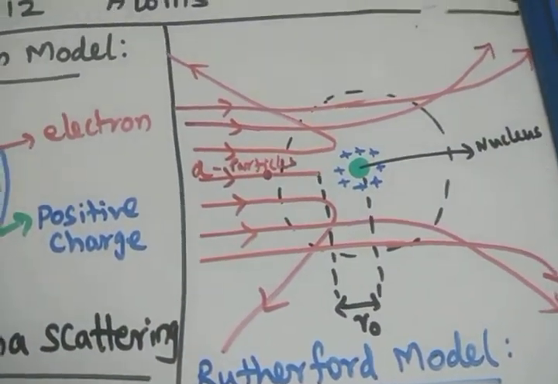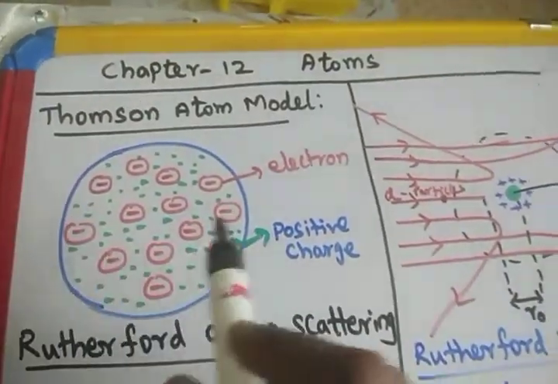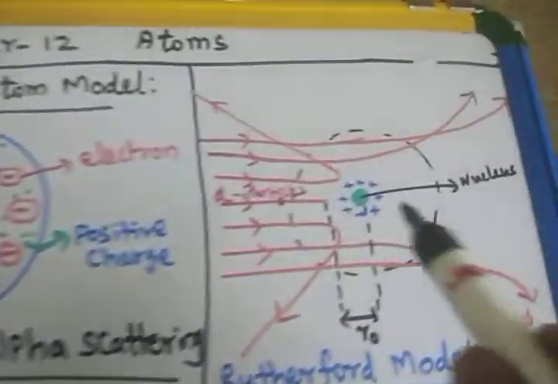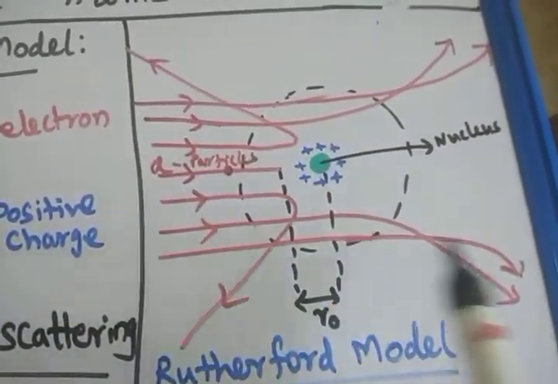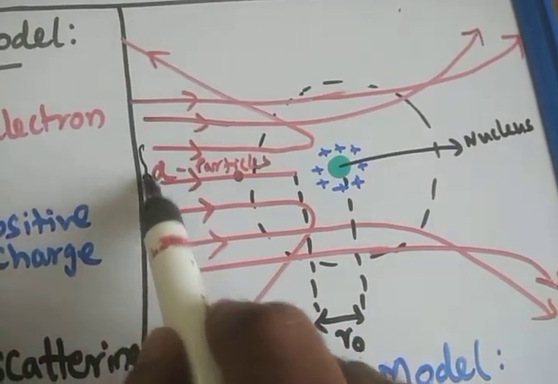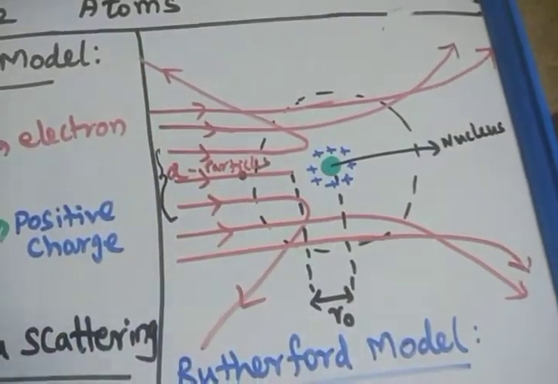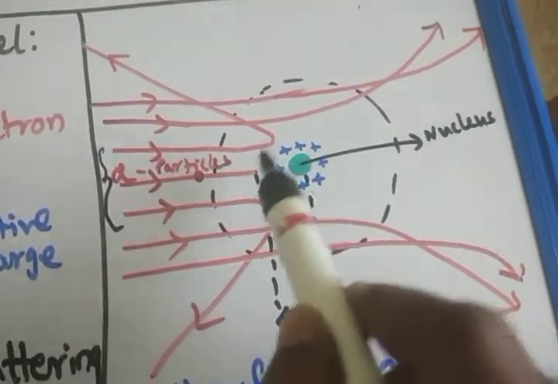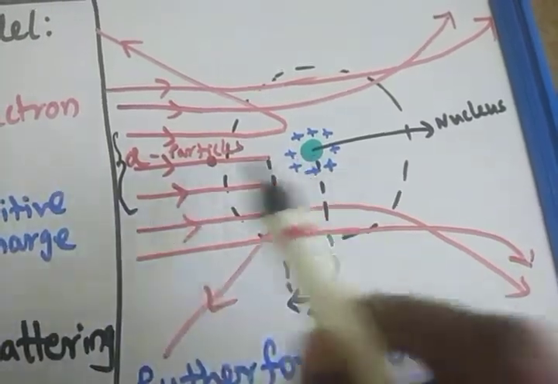So what would he expect? Wherever the positive charges are, the particles would be deflected. But he unexpectedly found that most of the alpha particles penetrate or pass through the atom, and those alpha particles which are very close to the center are scattered away. More particularly, when an alpha particle hits the middle, it is reflected back, repelled by 180 degrees.